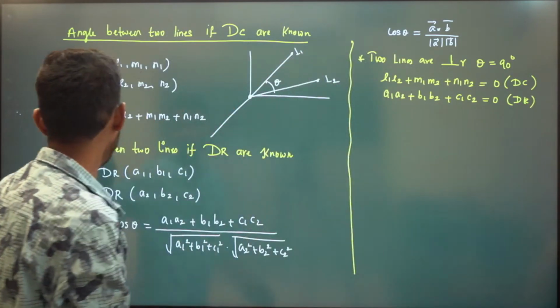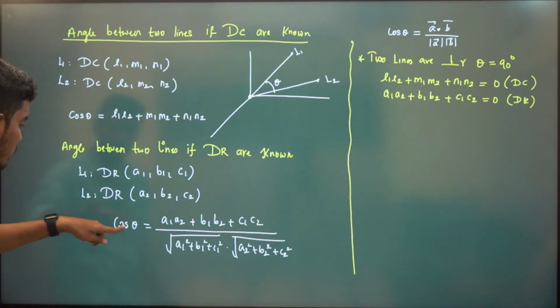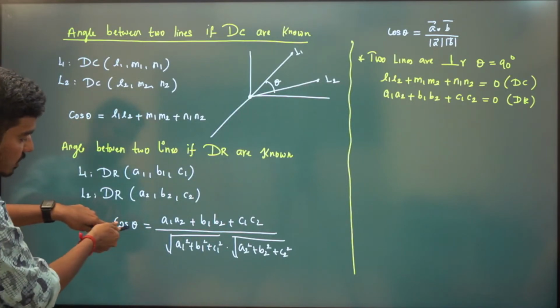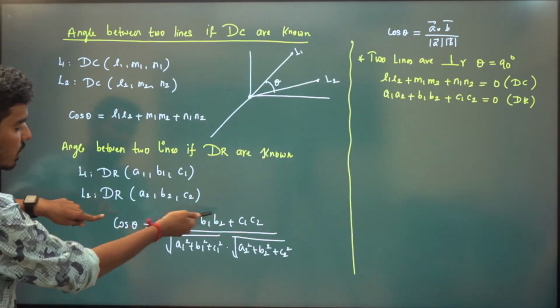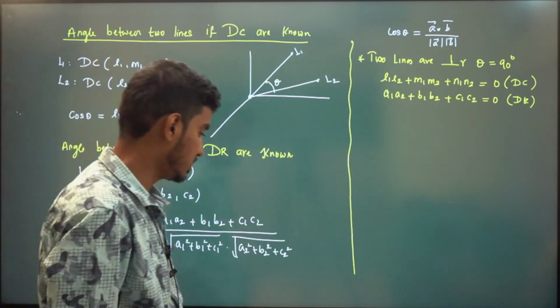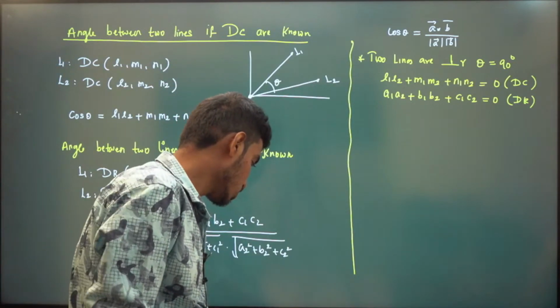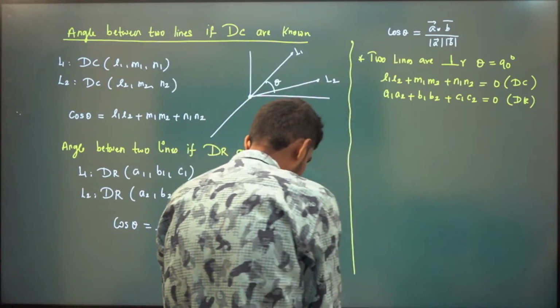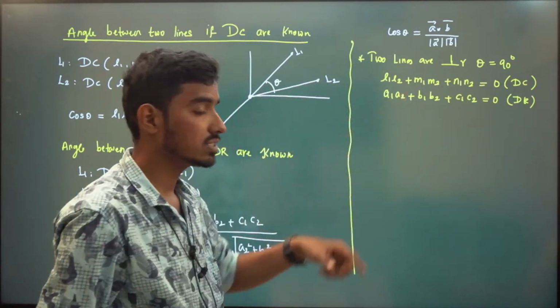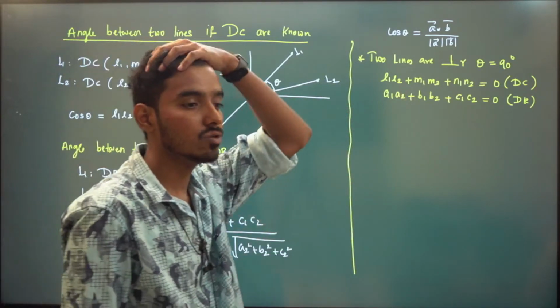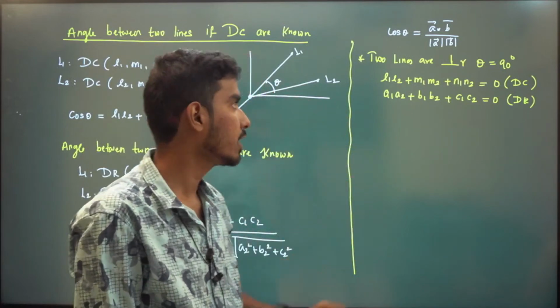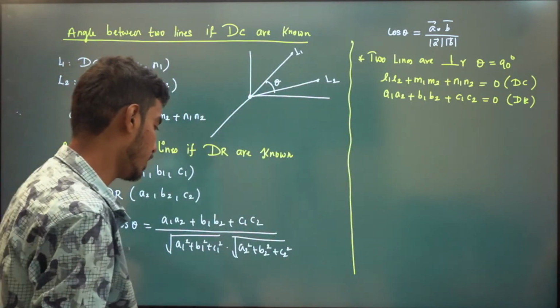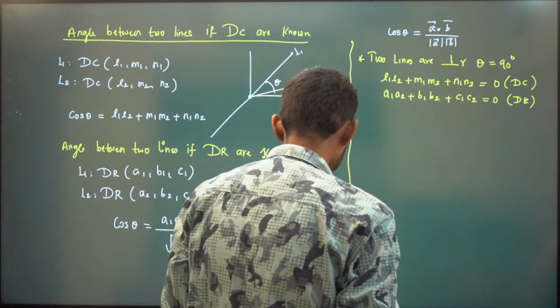See, if theta is 90, then cos 90 is 0. Here also 0. So multiply this with 0. So you will have A1 A2 plus B1 B2 plus C1 C2 is 0. So if you are getting L1 L2 plus M1 M2 plus N1 N2 is 0, you say that the two lines are perpendicular.